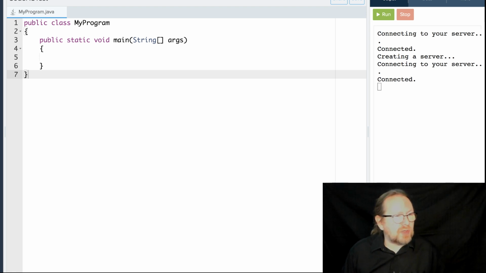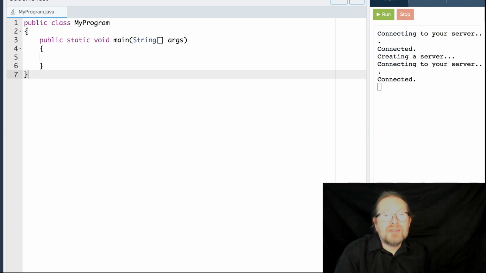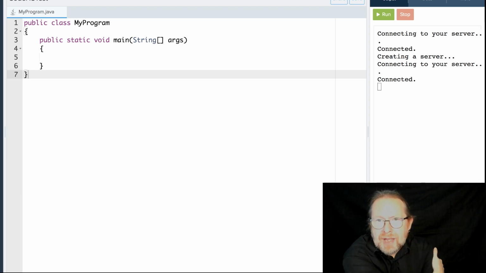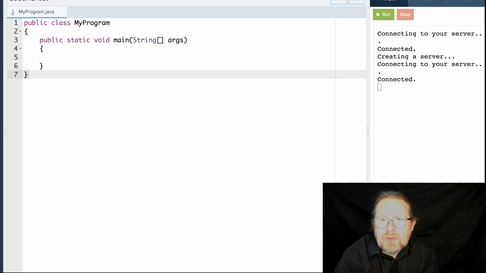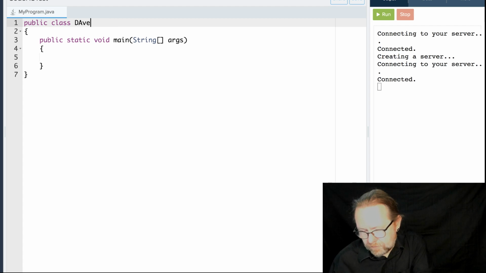The first thing you'll notice when you create a Java program in CodeHS is it's not empty. There's some stuff in there. And this stuff will always be the same on CodeHS. And in fact, it'll mostly be the same in any IDE that's set up for you to write Java. It'll always start with this public class and then a name, which is the name of your program, which you can change to anything you want.